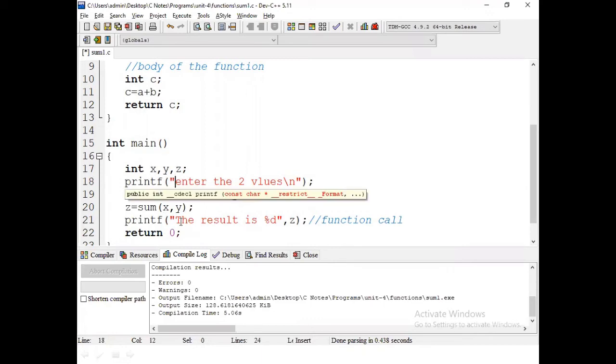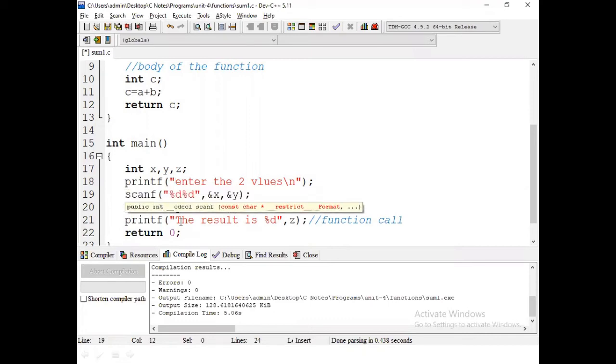Enter two values. By using scanf, we can pass two values. What is the type of the first variable? Integer. The second type is also integer, the next type is also integer, the next third type also integer. Then this calling function must follow the prototype.